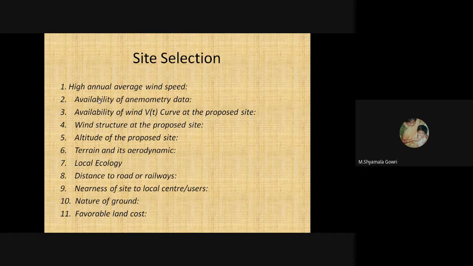By considering these 11 parameters, we have to select the site for wind power plant erection.